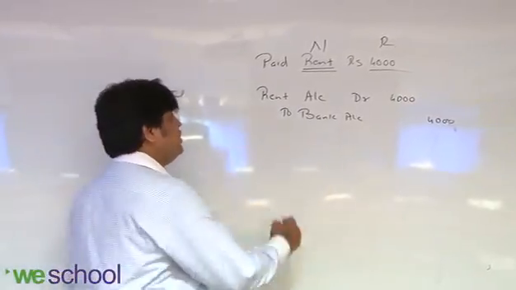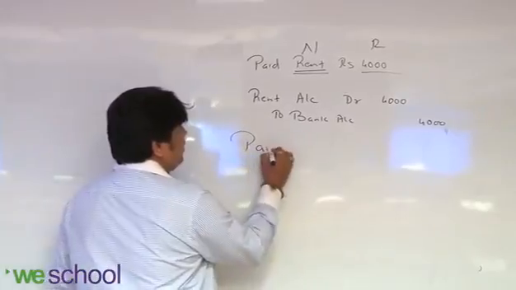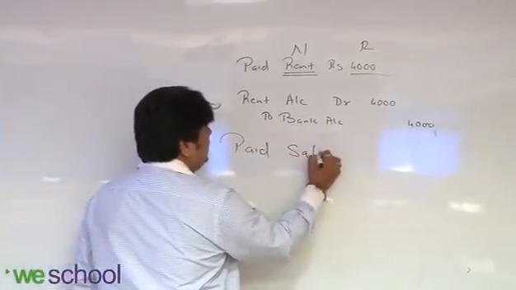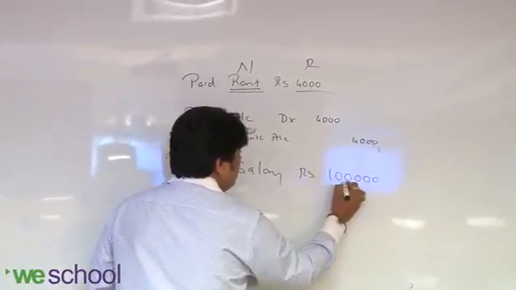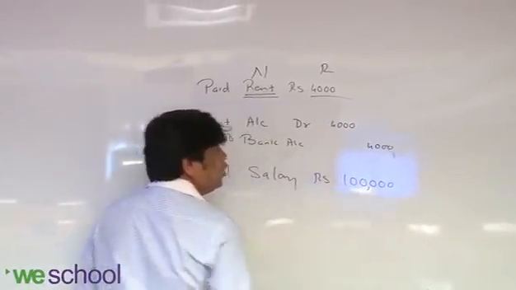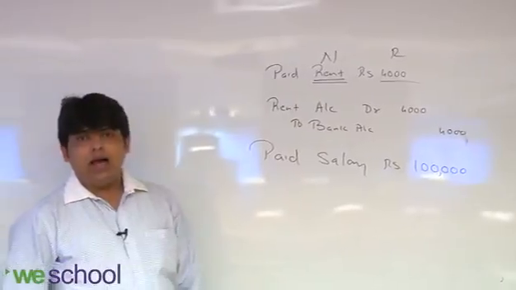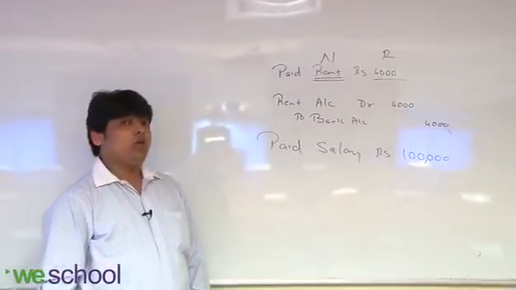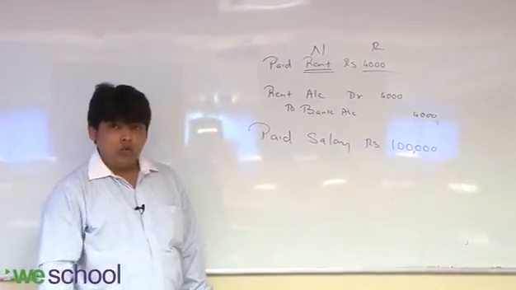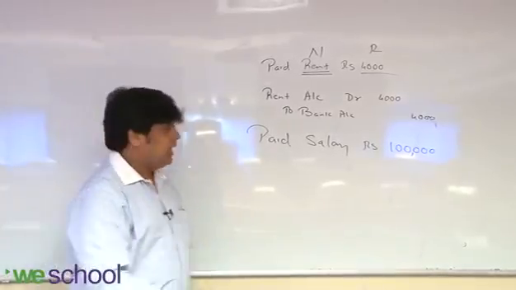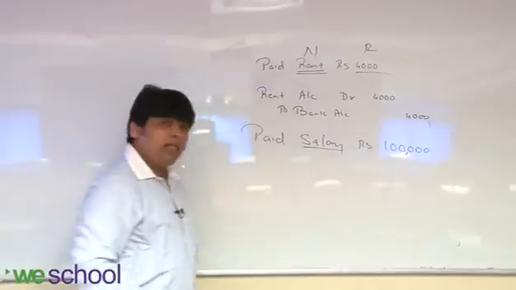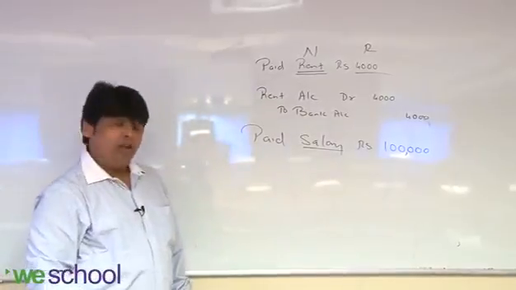Now next transaction. Paid salary rupees 1 lakh. Again in this transaction, tell me which two accounts got affected. Yes, you, I am talking to you. What you said? One is salary. Very good. The second one is bank. Very good.